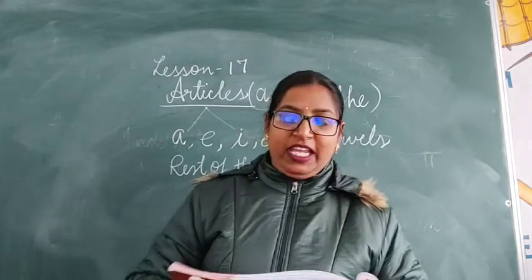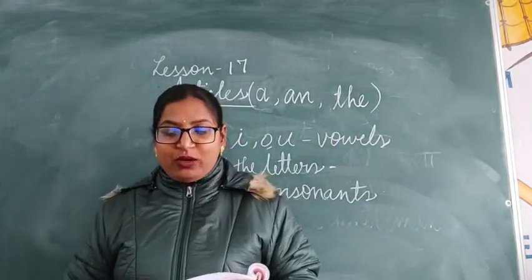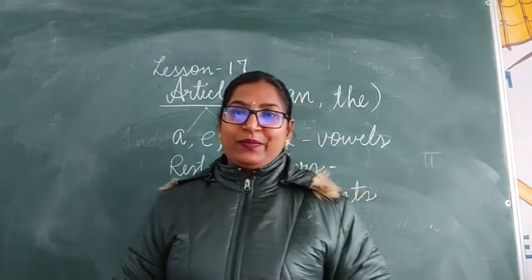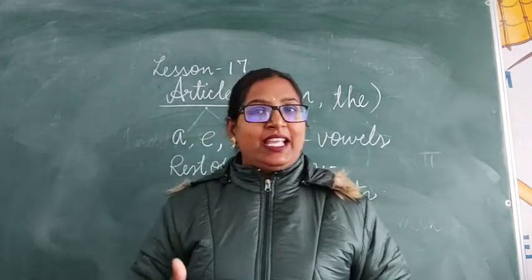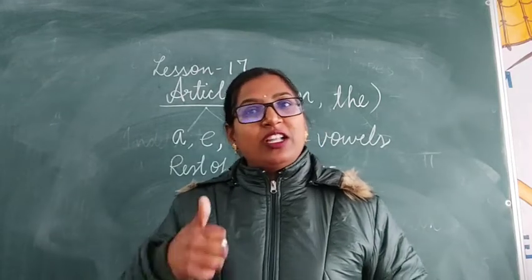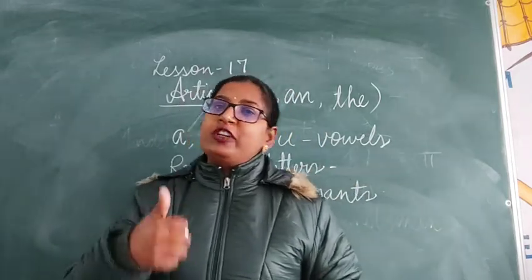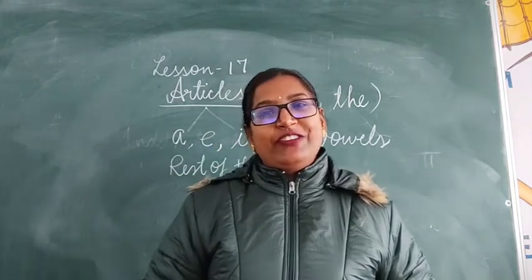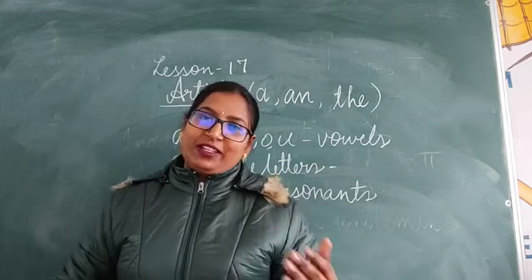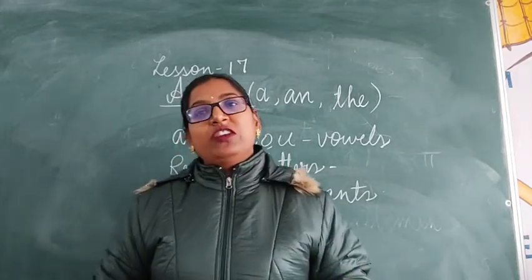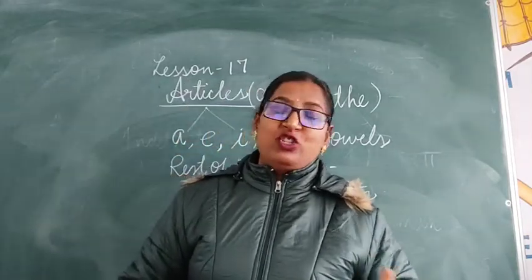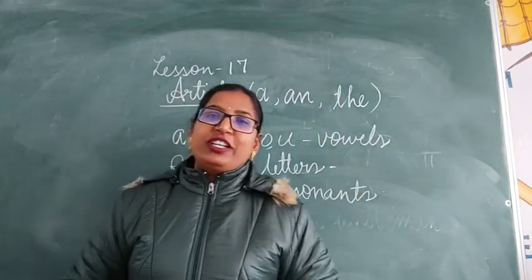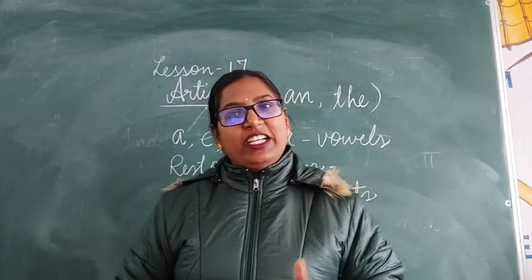The use of a and an depends on the sound with which a word begins. Use of a and an always depends on the sound of the first letter. Clear? Usually we think that when the word begins with a vowel, before that we put an, and the words which begin with a consonant we put a. Usually it happens.